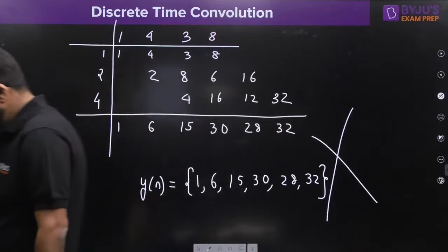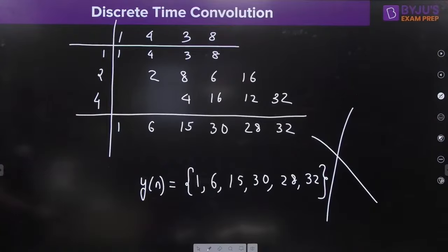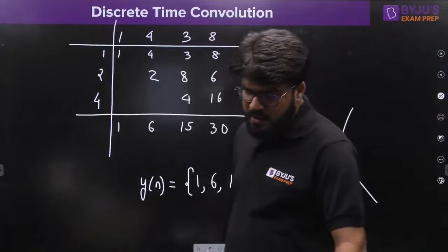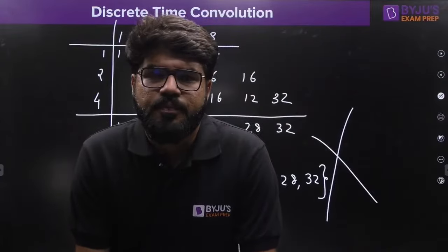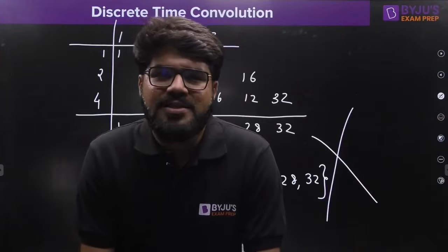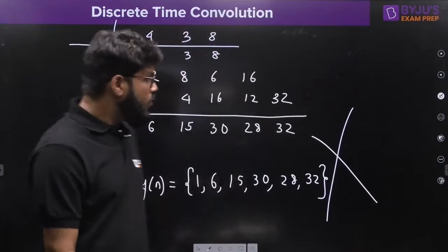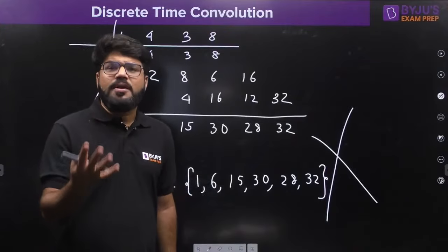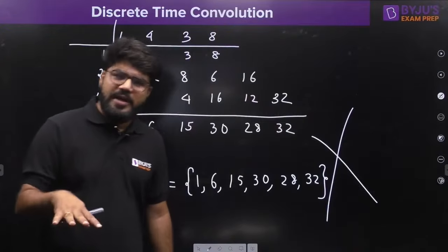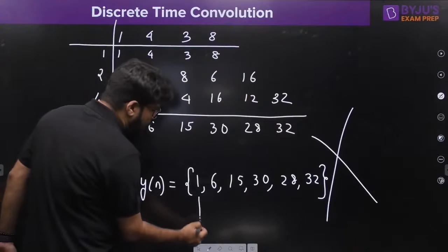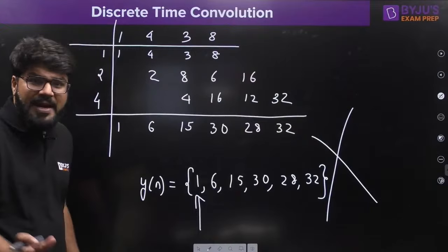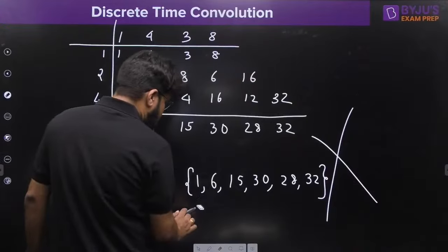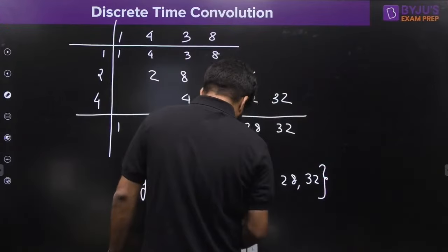Now if you write down this answer, all of your efforts get wasted because this is the wrong answer. If this is your final answer, then that is the wrong answer, sir. But why is it wrong? Because I have not taken care of the origin. I have not mentioned the origin here, and if the arrow or the origin is not mentioned, by default in the discrete time domain, we know that the first sample will represent the origin. So if not mentioned, this is the origin. Then it makes the answer wrong.